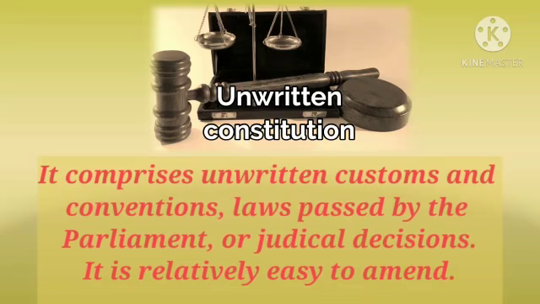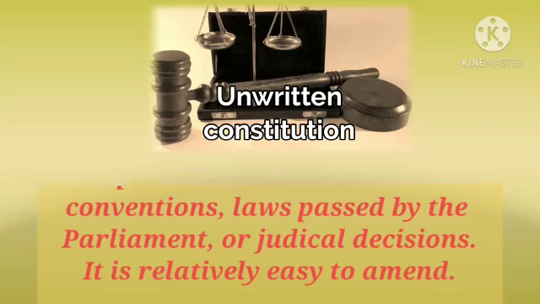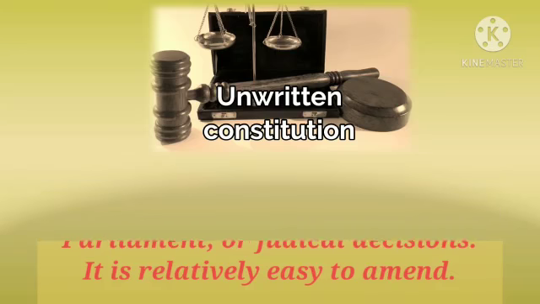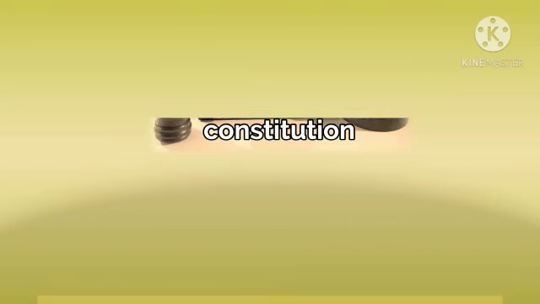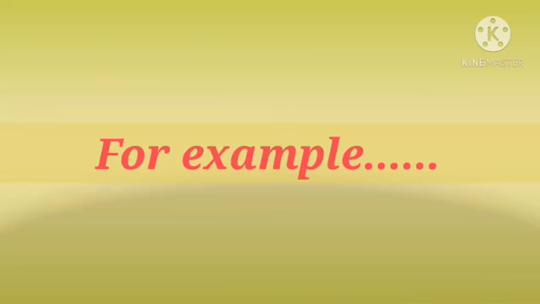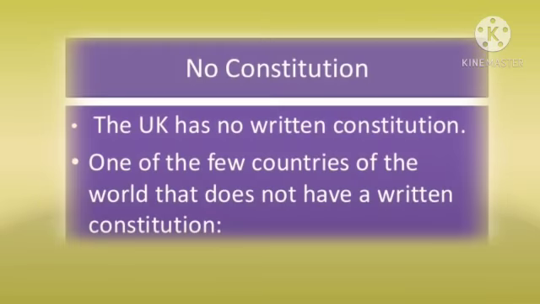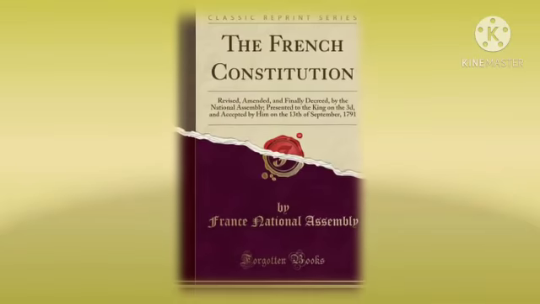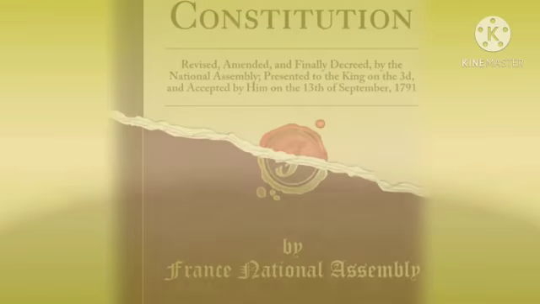It is relatively easy to amend. Unitary governments may have written or unwritten constitutions. For example, Britain has an unwritten constitution, while France has a written constitution.